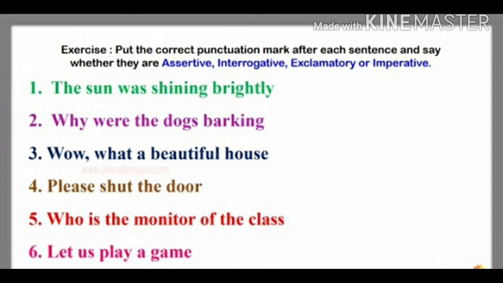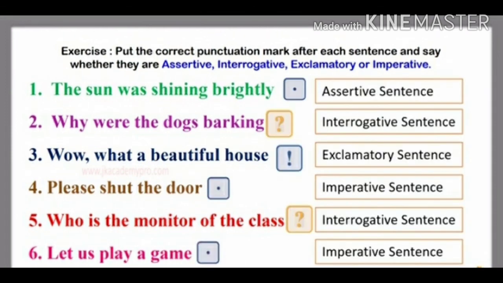Now there is a small exercise here, children. Only some sentences are given, but we have to put the correct punctuation mark after each sentence, and we have to say what kind of sentence they are. Just have a look at the sentences. Read the sentences and think what has to be done or what is missing. Now the first sentence. The sun was shining brightly. You have to end the sentence with a full stop. And what kind of sentence is it? It is an assertive sentence.